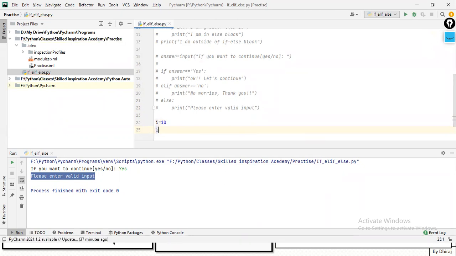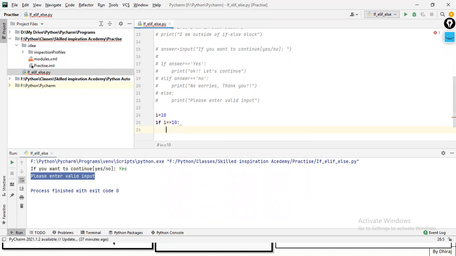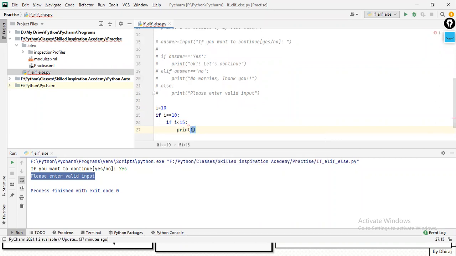Here I'll just put if i is equal to 10, that's my condition. Here I'll put a nested if. Under the if, if i is less than 15, I'll just write print i is smaller